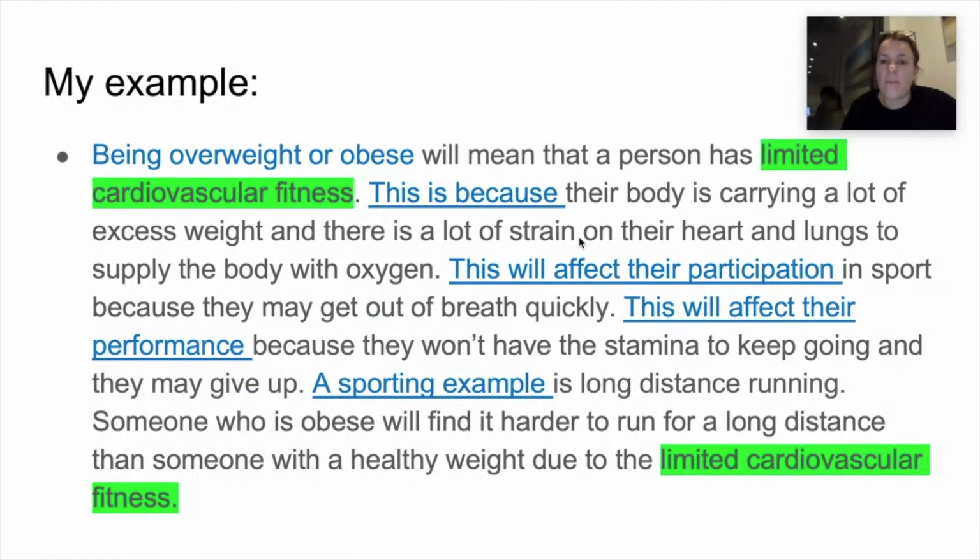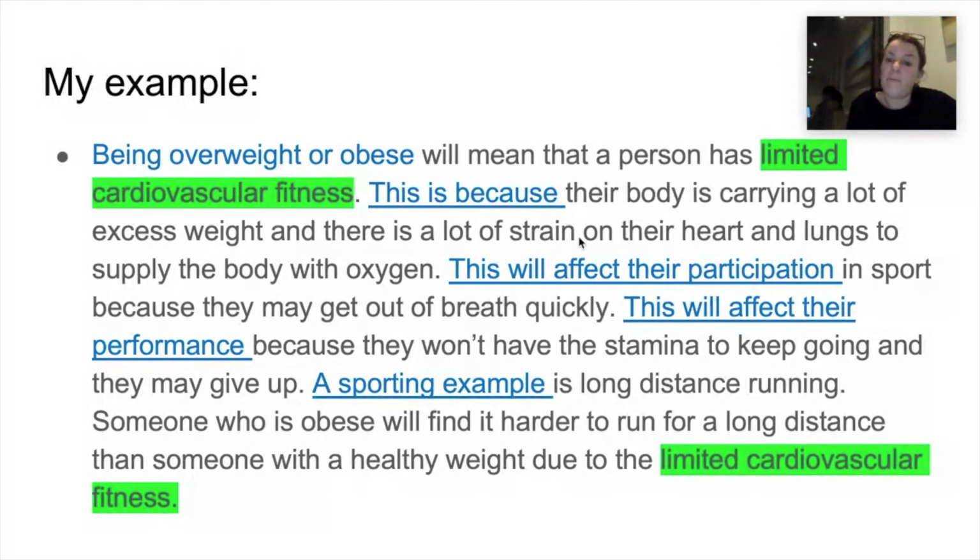Let's read my example now. Being overweight or obese will mean that a person has limited cardiovascular fitness. So that's the health effect I'm writing about at the moment. This is because their body is carrying a lot of excess weight and there is a lot of strain on their heart and lungs to supply the body with oxygen. This will affect their participation in sport because they may get out of breath quickly.